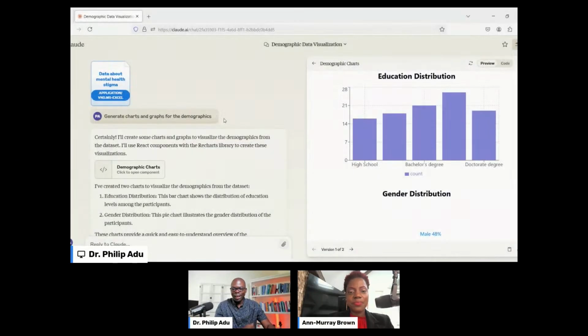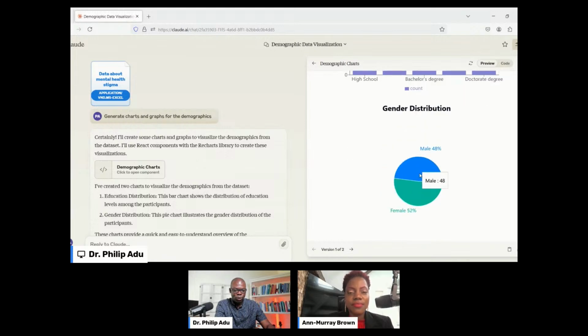Yes, I think now you can see Claude AI, right? Yes, and I see some bar charts. So this is the data that I uploaded, right? And then I asked the system to generate charts and graphs for the demographics, and the system has generated graphs for me here, right?